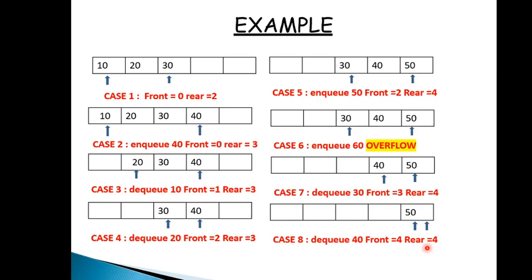Now if we delete 50, what does it mean? It means that our queue will be underflow now, because after deleting 50 there is no element left, and if there is no element left and we perform a dequeue operation, it will print the underflow message. Okay, so this is a very important condition where front and rear both are equal, and if front and rear both are equal, we understand that there is only one element left now in a queue.